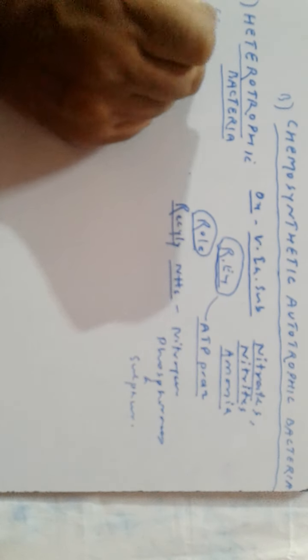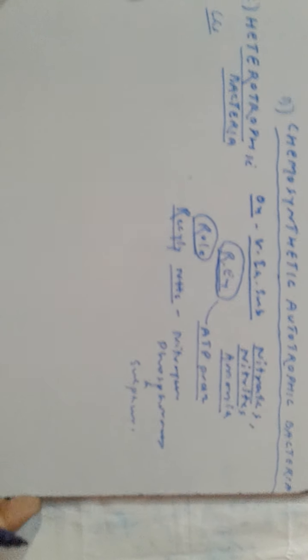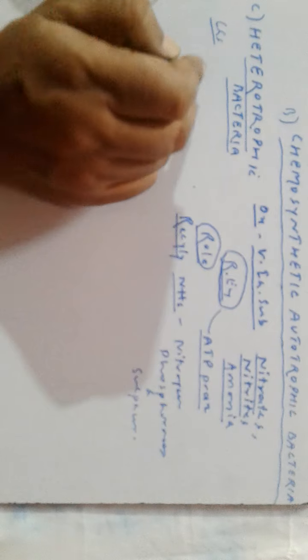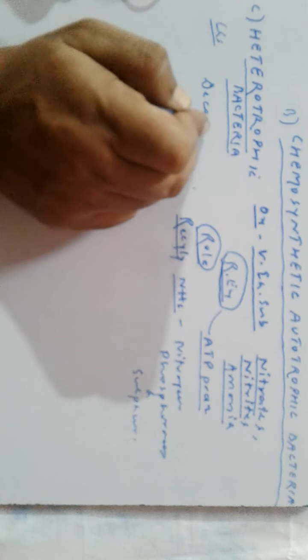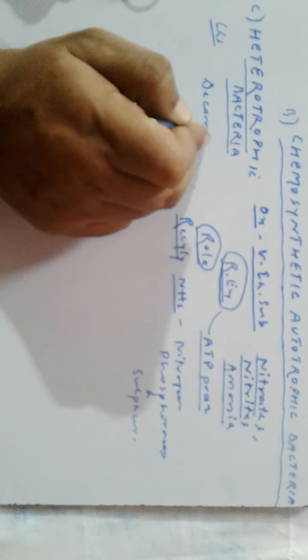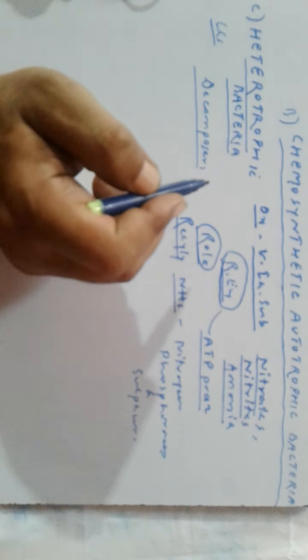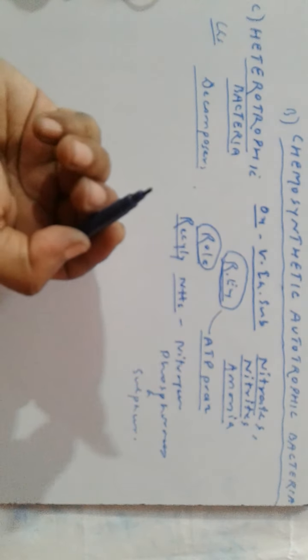So what are the characteristics of heterotrophic bacteria? They are mostly decomposers.